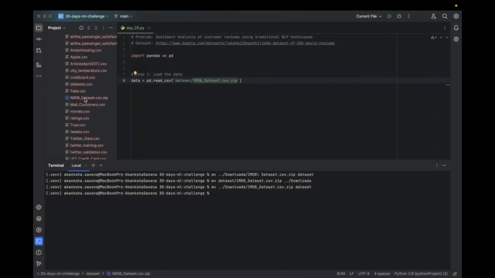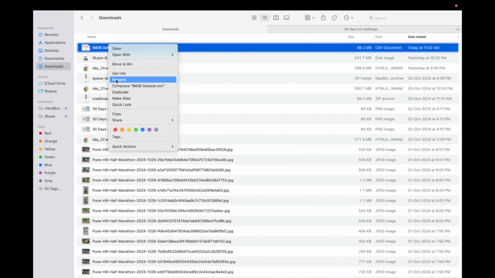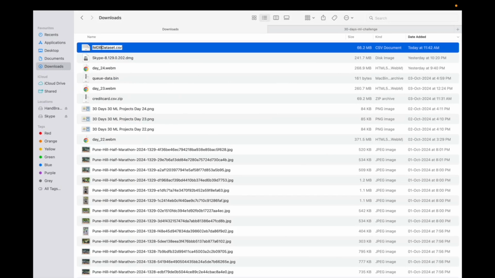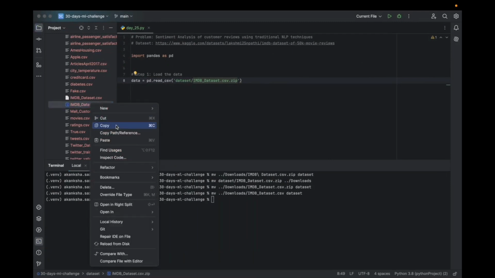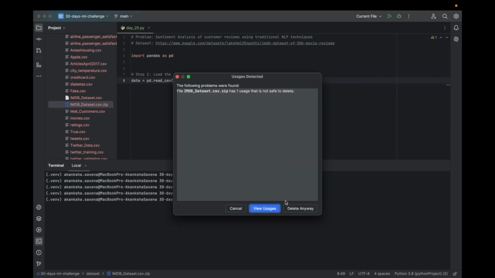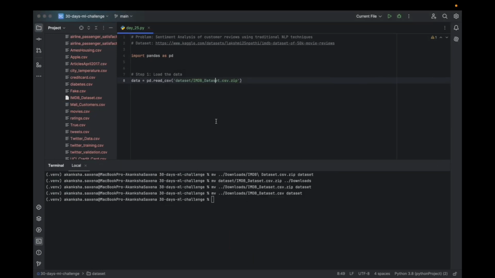So I do not want to do that again. I did the same. So this I have to convert into underscore and move to my data set, and I'll delete it. So we have deleted it. It was saying that we are using it, so I'll remove the usage reference. So we have loaded it.